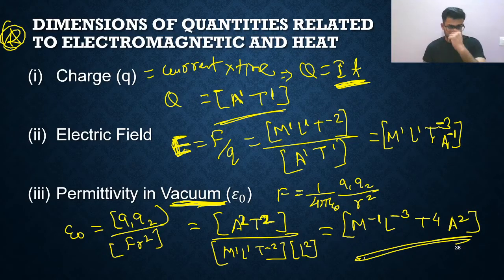So you can write epsilon naught is equal to Q1 Q2 upon F R square. Just cross multiplied and 4 pi is ignored. Why? Because 4 pi is just a mathematical constant. It does not have any dimension. So finally you got this answer: M raised to minus 1, L raised to minus 3, T raised to 4, A raised to 2. I hope you got it. If you did not get it, please go back and watch it again. Definitely you will get it.